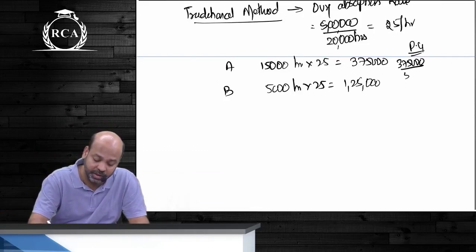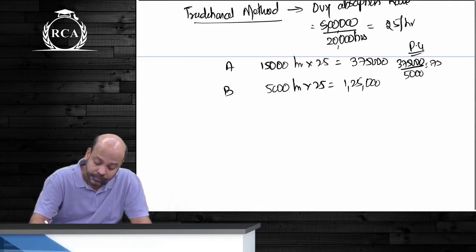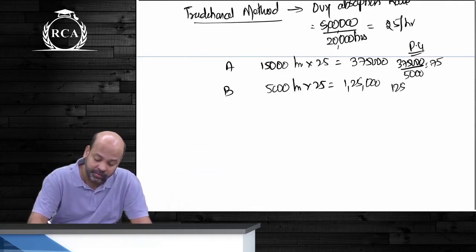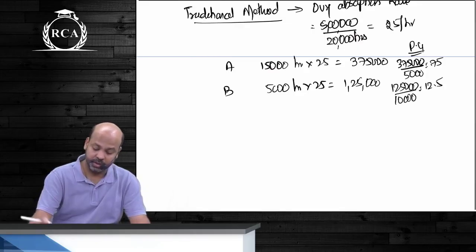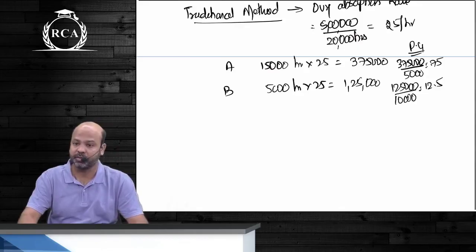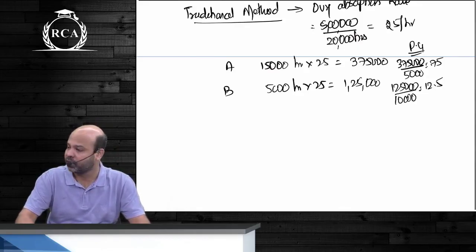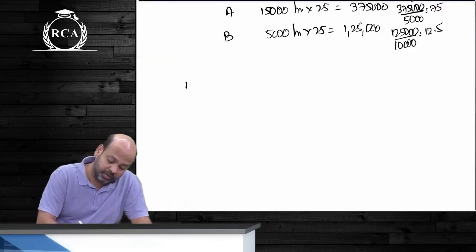3,75,000 divided by 5,000, guys. And then 1,25,000 divided by 10,000 units. Cost per unit will be 12.5. This is if I follow the traditional method of absorbing overheads. Yes or no, guys? If I follow activity based costing, let's say, how much did I say our total overheads were?